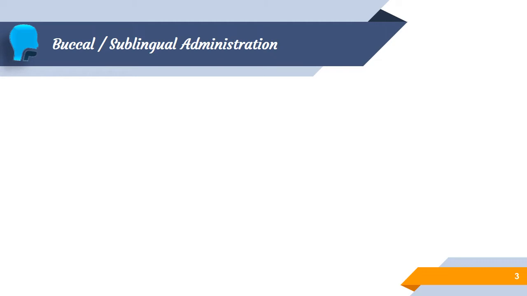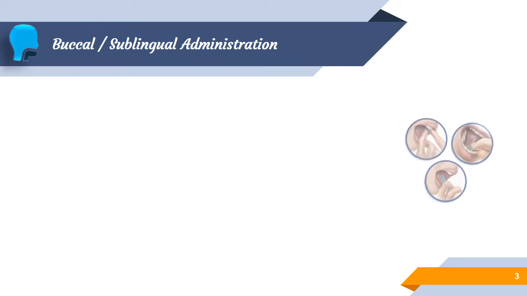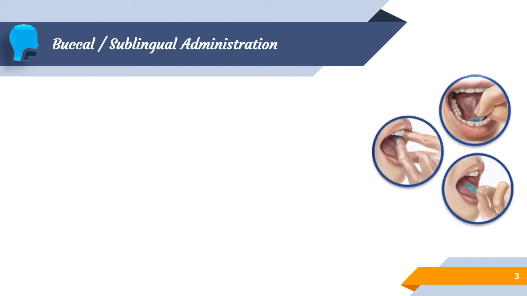Well, the first route of administration is buccal or sublingual. A very conventional and familiar dosage form is the nitroglycerin sublingual tablet. This tablet is used in emergency conditions such as angina or cardiac arrest. Upon administration, the patient gets quick relief, which denotes that the onset of action is very fast. So this is the conventional aspect.